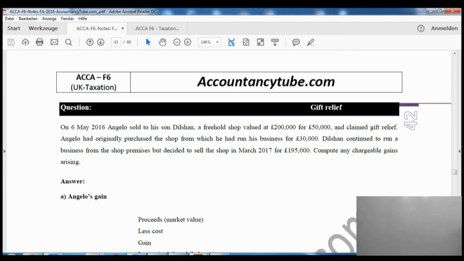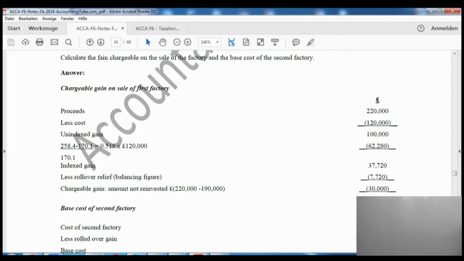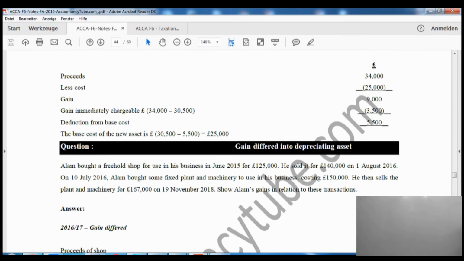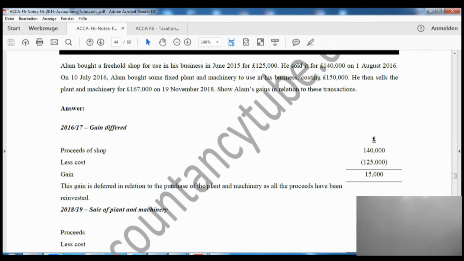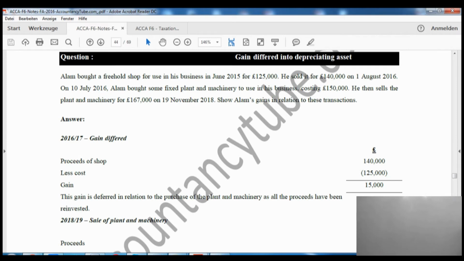Let's do an example on this one as well, so you will understand this topic better too. In this case it says Alam bought a freehold shop for use in his business in June 2015 for £125,000. He sold it for £140,000 on 1st August 2016.